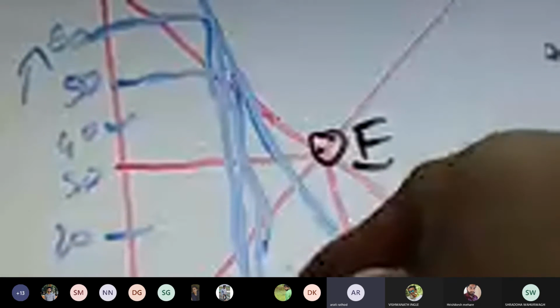Now understand a situation wherein the demand curve is moving in this particular fashion or position. Here is the price of rupees 60. At the price of 60, you can see that the same quantity of goods and services has been demanded, that is, 20 products have been demanded. Earlier, in the normal terms, the price was rupees 50. The quantity of product demanded is the same. The price of the product has been increased from 50 to 60, but the demand remains the same.